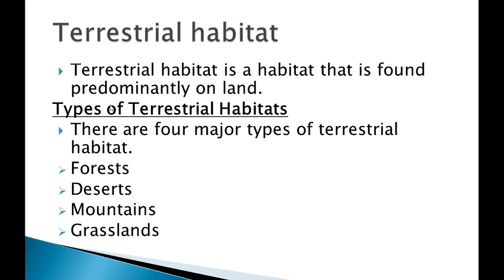What is a terrestrial habitat? It is a habitat found predominantly on land, meaning the organisms completely survive on land, because the word terrestrial means land. There are four types of terrestrial habitat: forests, deserts, mountains and grasslands.